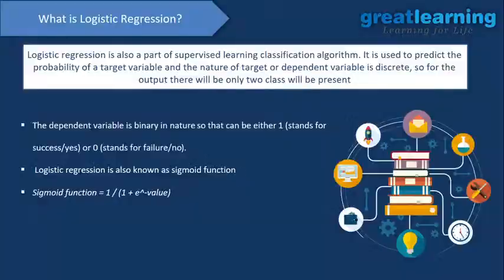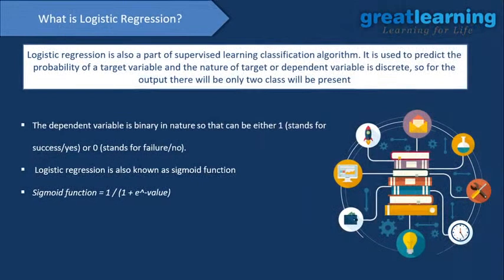So let's see what logistic regression is. Now we will see the concept of logistic regression. Logistic regression is also a supervised classification algorithm, and it is used to predict the probability of a target variable, okay? Again, the target variable will be something like the person is diabetic or not diabetic, or this transaction is a fraud transaction or a genuine transaction, okay?